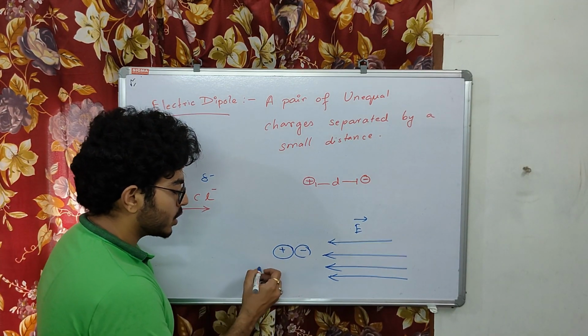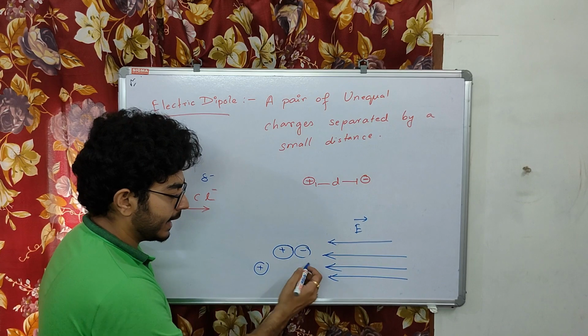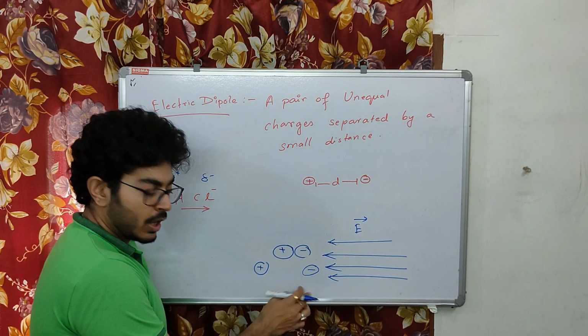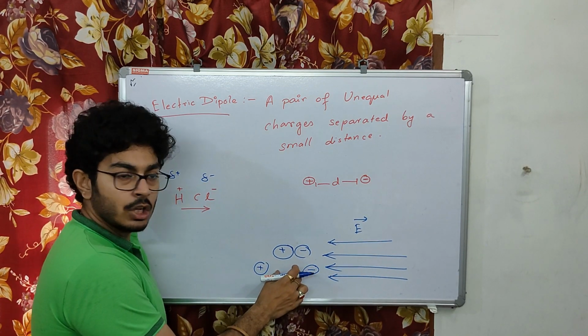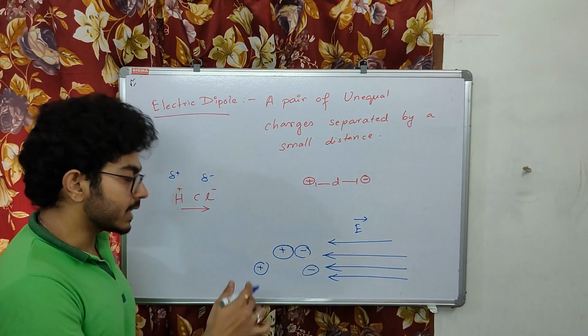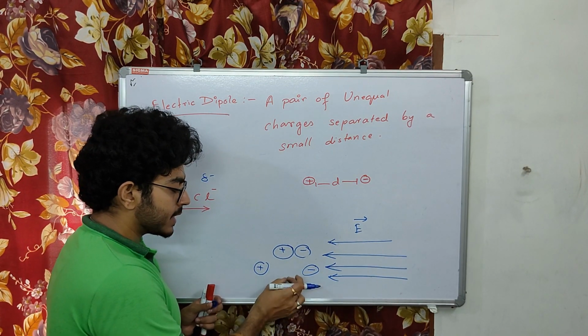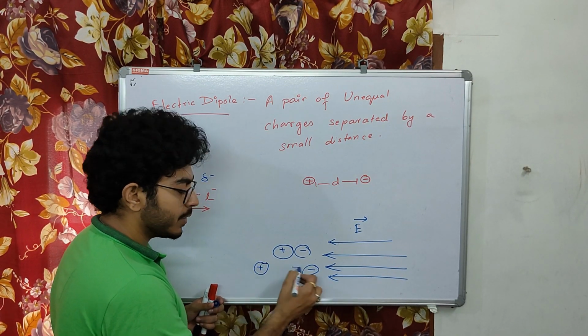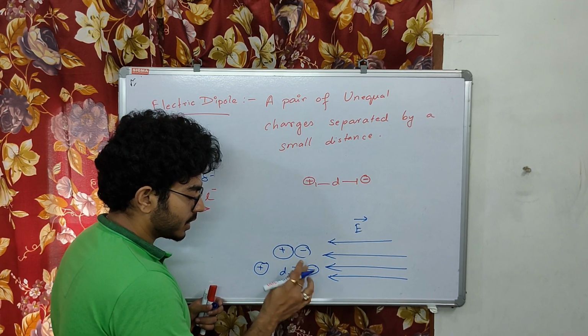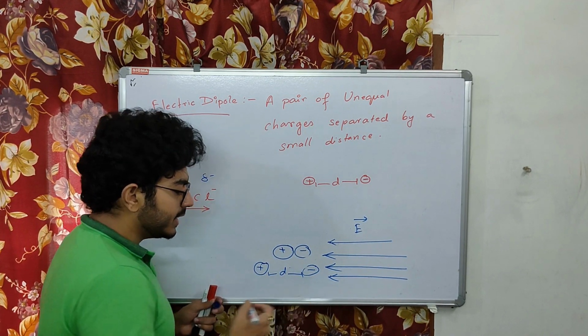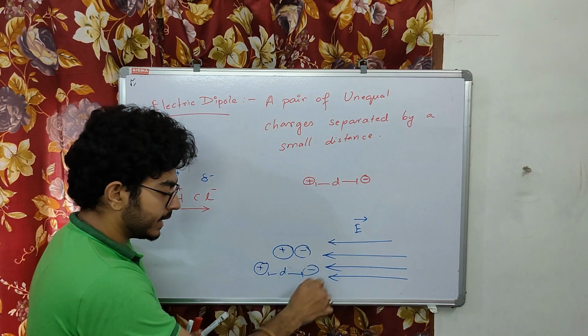This positive charge will try to move this side and the negative charge will try to move this side. As a result, a separation is created. Due to this external electric field, a separation is created between the positive charge and the negative charge. Due to this separation, we can consider this as an electric dipole.